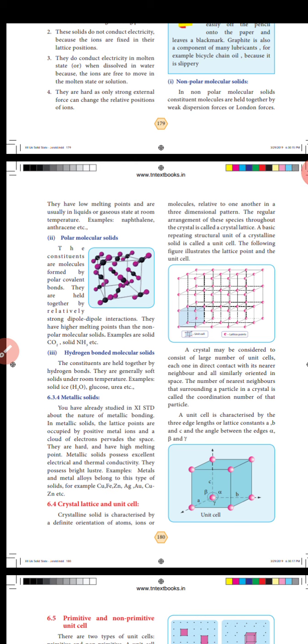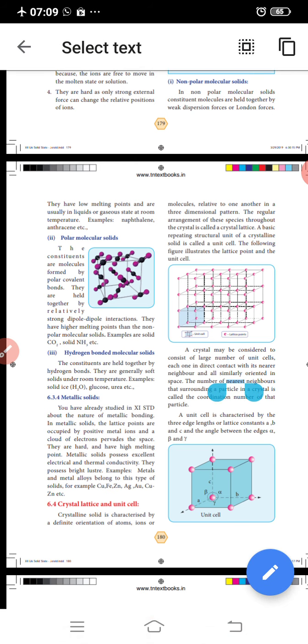They are hard and have a high melting point. Metallic solids possess excellent electrical and thermal conductivity. They possess bright lustre. For example, metals and metal alloys belong to this type of solid, such as copper, iron, zinc, silver, gold, etc.